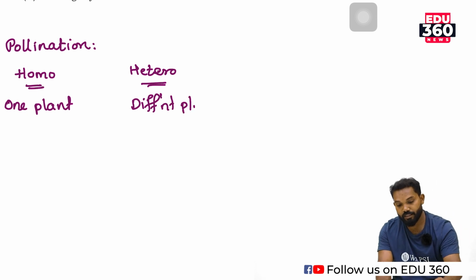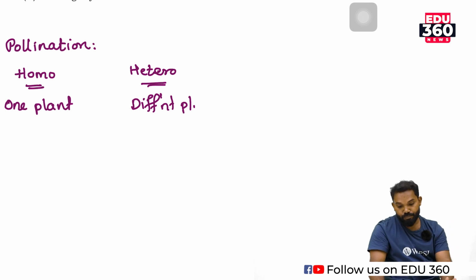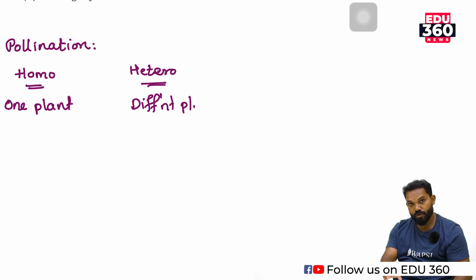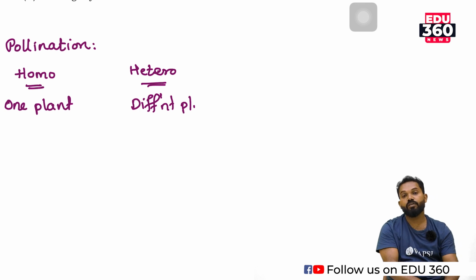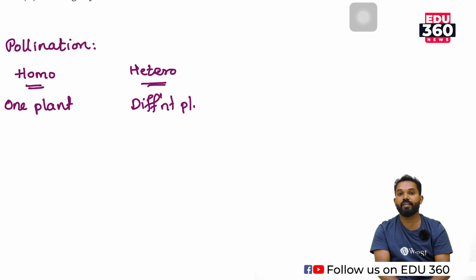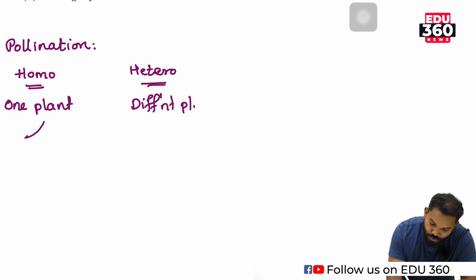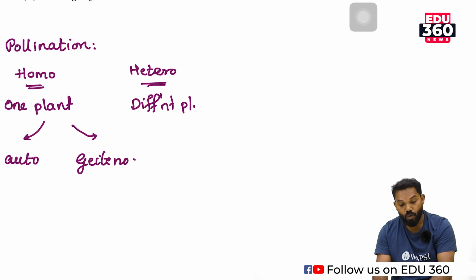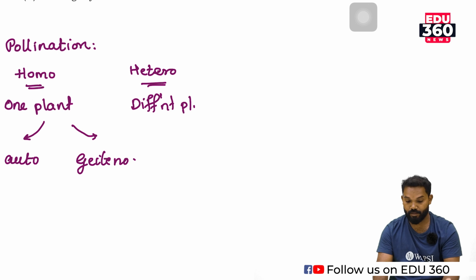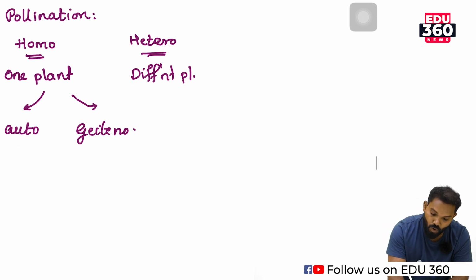That means there is a chance to pollinate within a plant, or within a flower, or between two different plants. Within a plant, homogamy takes place by two ways: autogamy or geitonogamy. Auto means same or self.